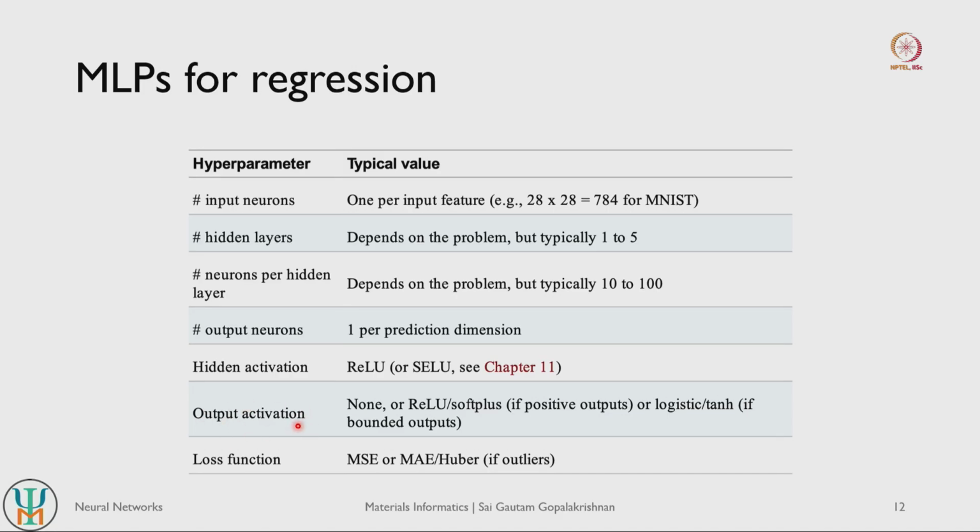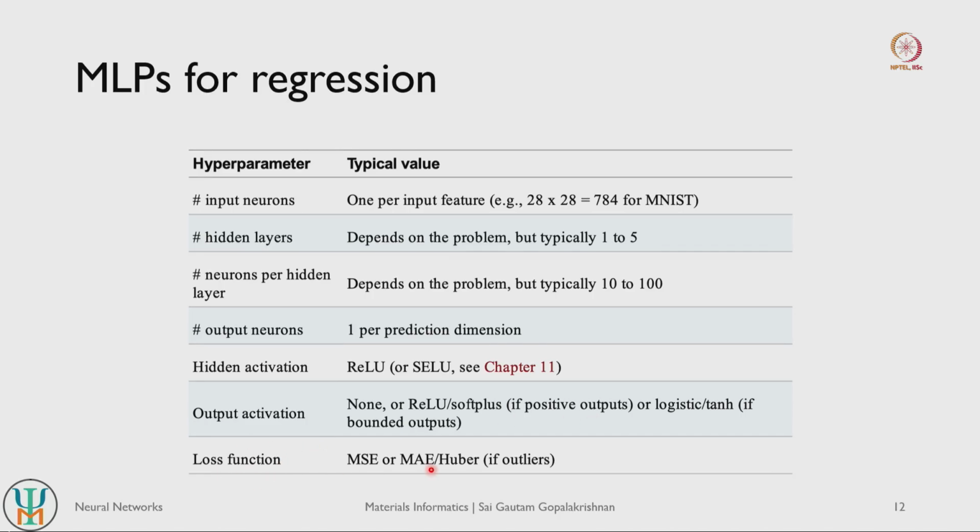And the output activation, or the activation function for the output neuron: for regression tasks we typically do not need an activation function. But if necessary, if you only want to worry about positive outputs or make sure that your outputs are bounded to a certain maximum or minimum value, then you can certainly use some kind of activation function. But the general advice is not to use any activation function for a regression task.